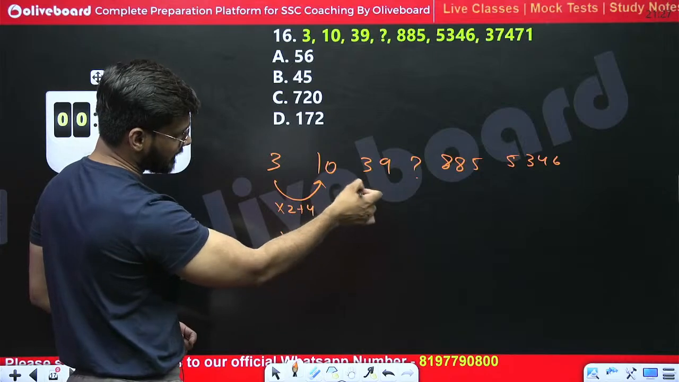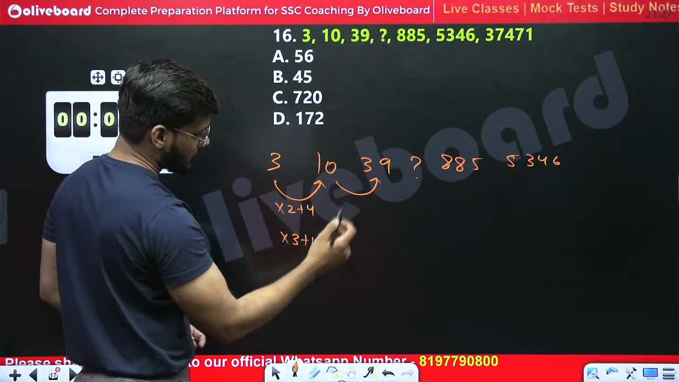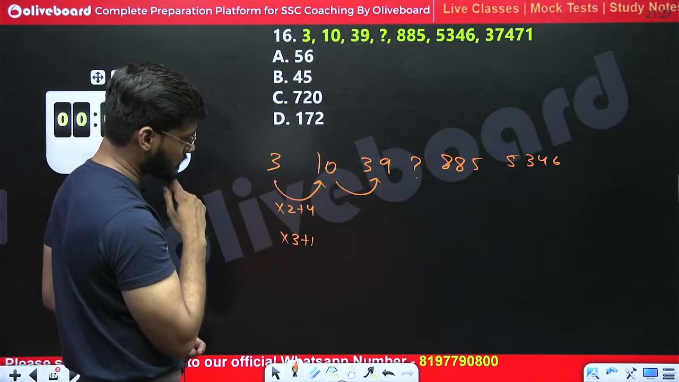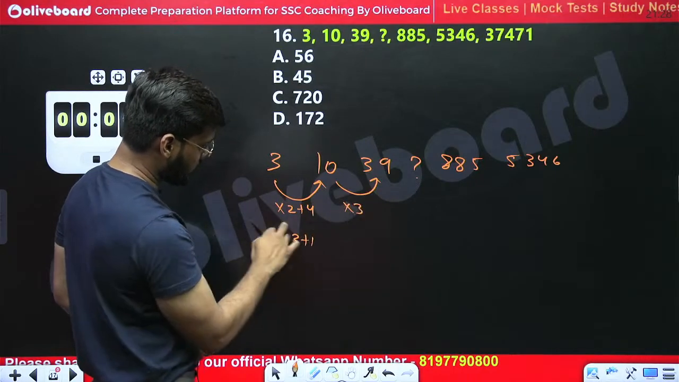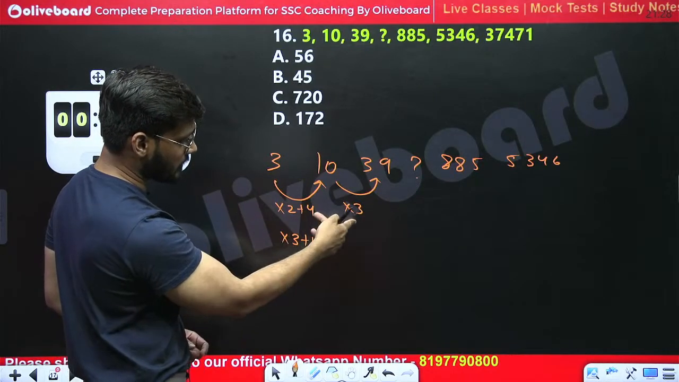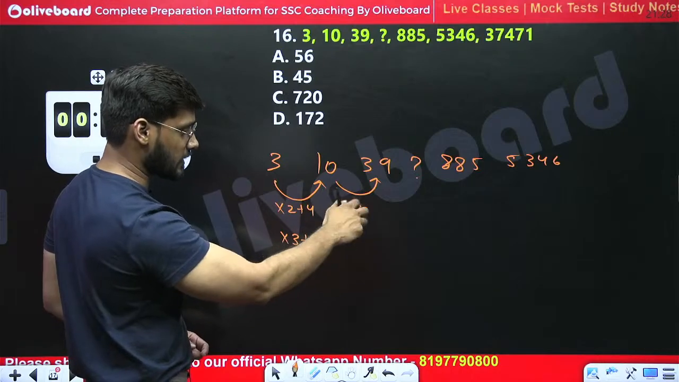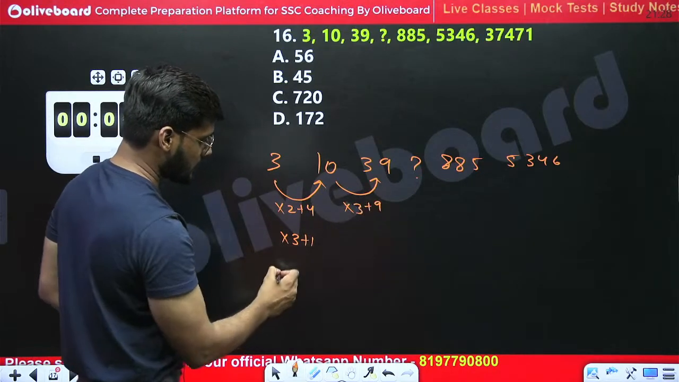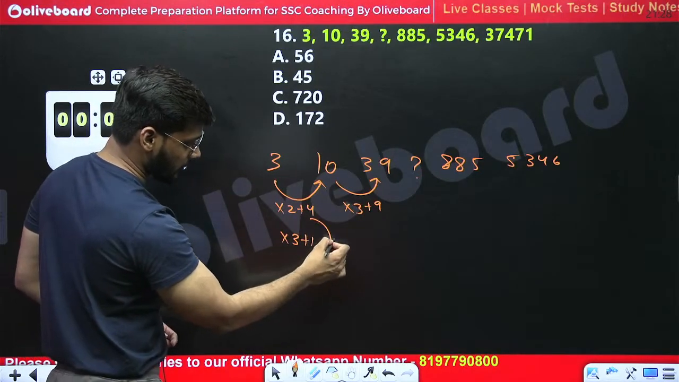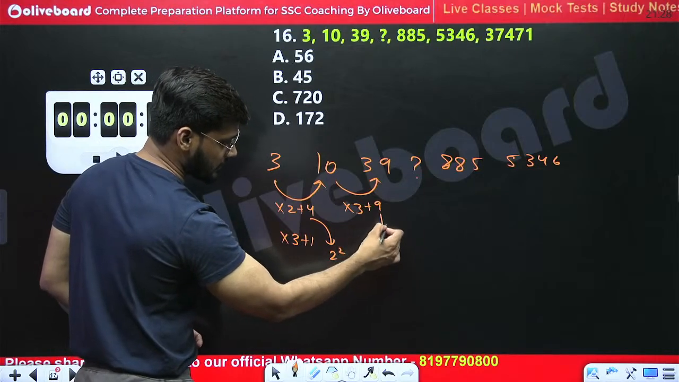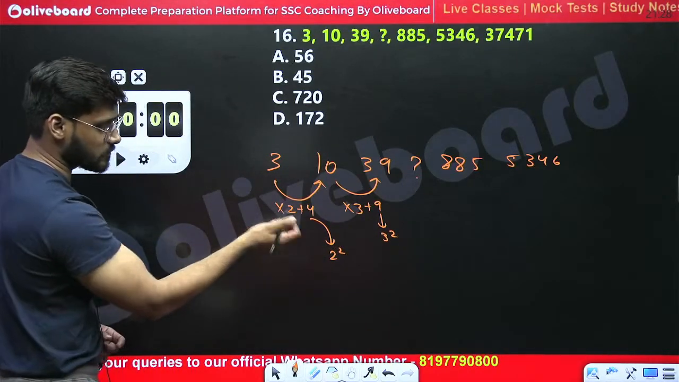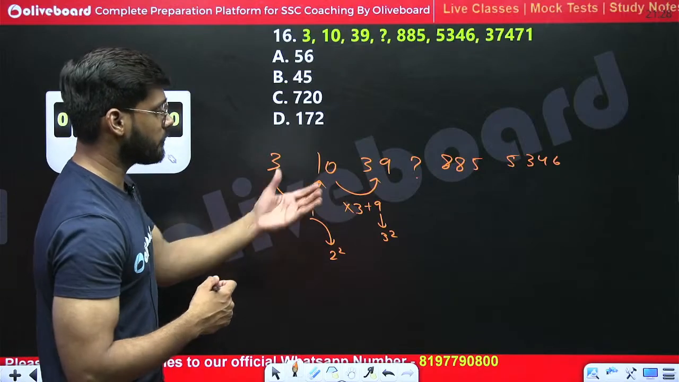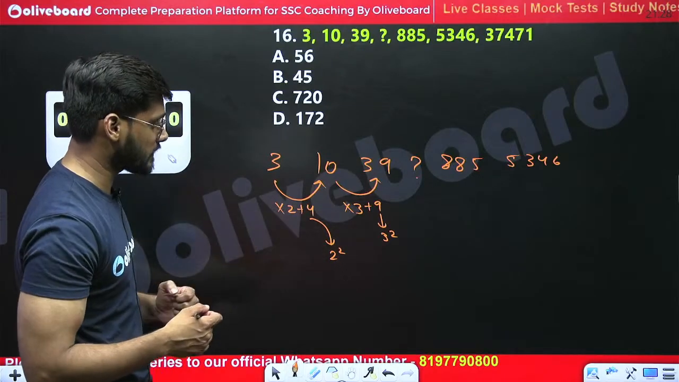And if we go from 10 to 39, then we can get two logics. Multiply by 3, because since we have multiplied by 2, then we should multiply by 3. 10 times 3 is 30, 30 plus 9. And this 4 is nothing but 2 square, 9 is nothing but 3 square. We should follow this one because we are getting comfortable with this one. If this logic is not followed, then we will go with the second one.